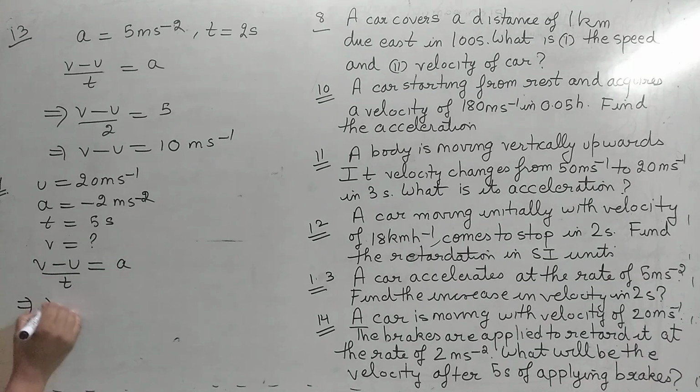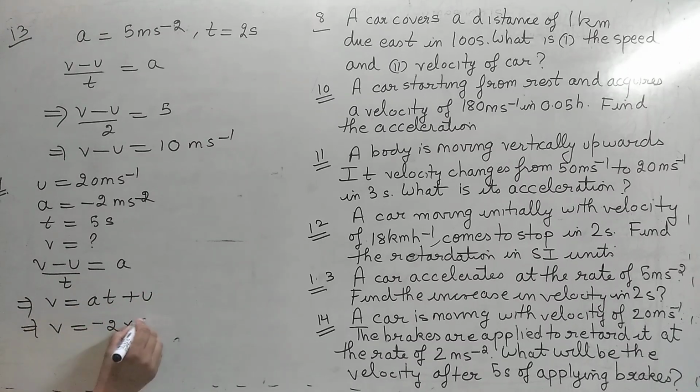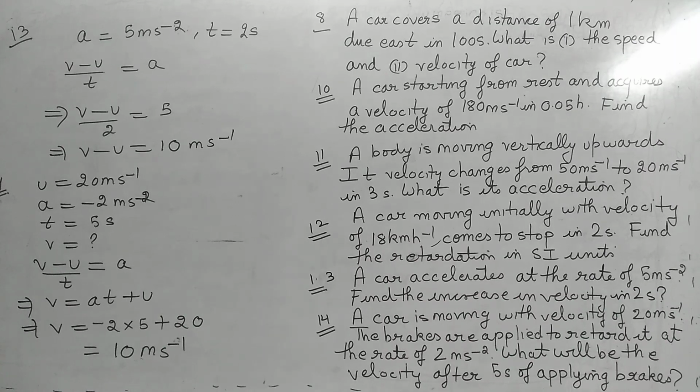Substitute the values. What is v? We have to find v. a is -2, time is 5, initial velocity is 20, so it comes out to be how much? 10 meter per second. Hence this is the answer. All the questions which we haven't done, you can try them.